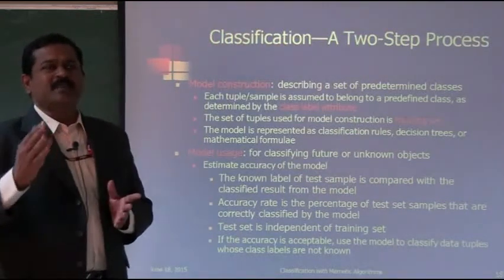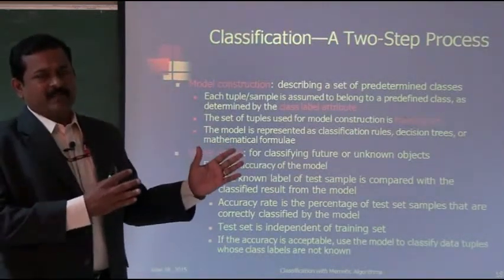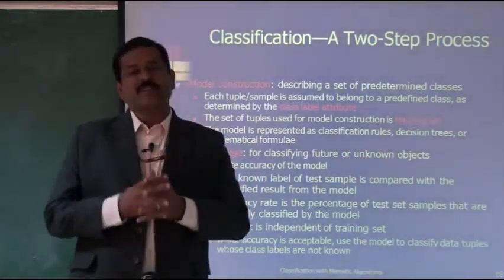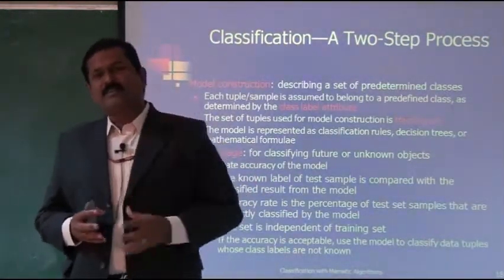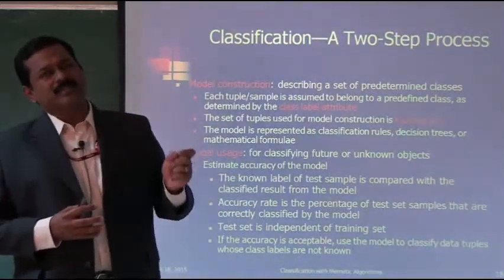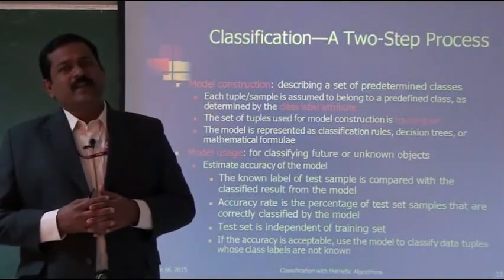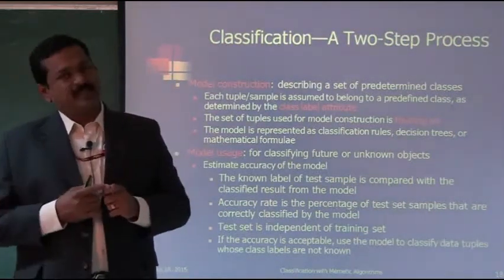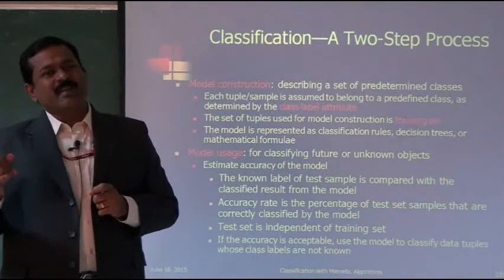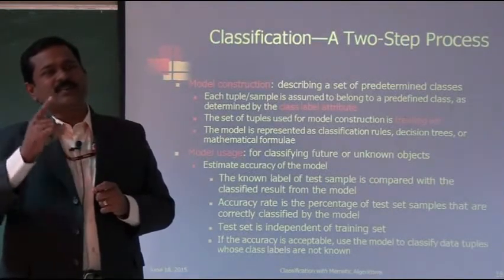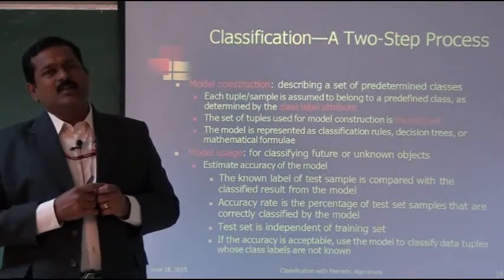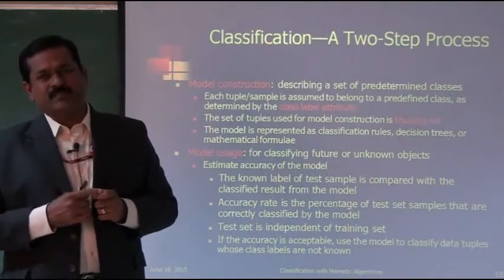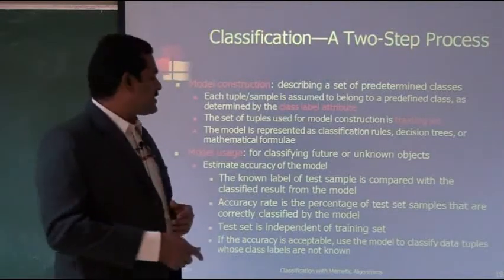Maybe 75% is made as training data and 25% is made as testing data. With this 75% of data, we construct a model, and this model is evaluated with the testing data. Once the model is evaluated successfully and found to be a useful or valid pattern, then the pattern could be used for further prediction. So this is what classification is all about.